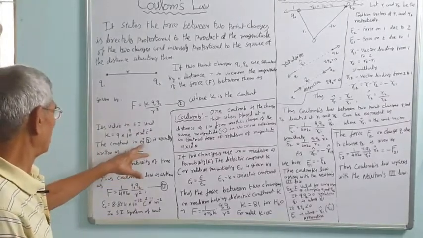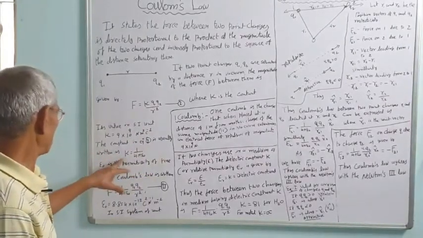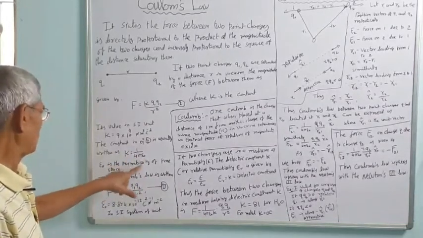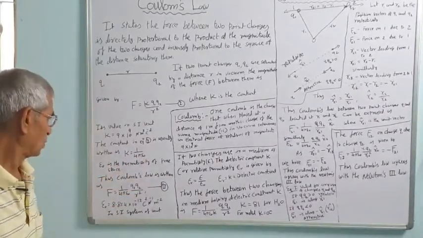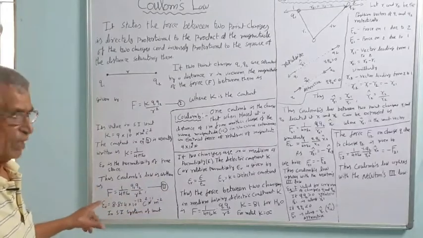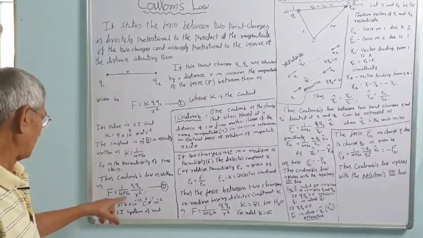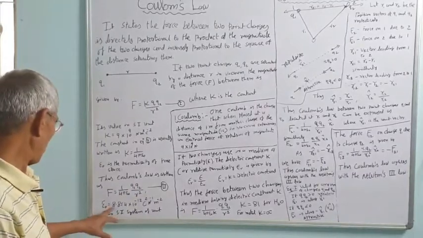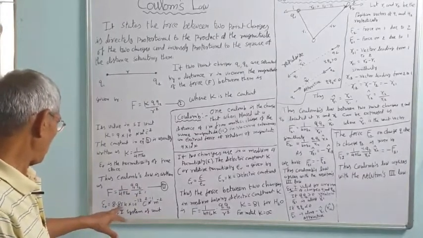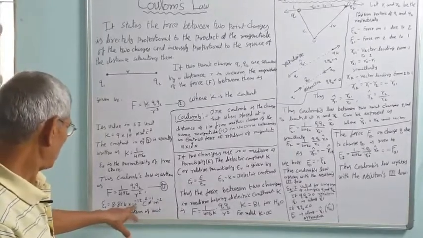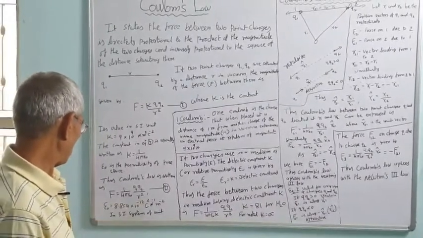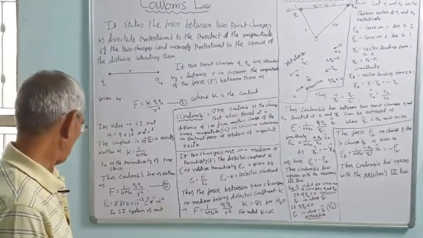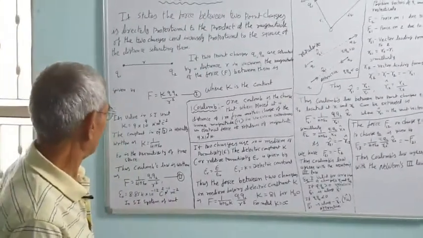The constant in equation 1 is usually written as K equals 1 upon 4 pi epsilon 0, where epsilon 0 is the permittivity of free space. Coulomb's law is written as F equals 1 upon 4 pi epsilon 0 Q1 Q2 upon r square. Epsilon 0 has the value 8.854 into 10 to the power minus 12 Coulomb square Newton minus 1 meter minus 2 in the SI system of units.